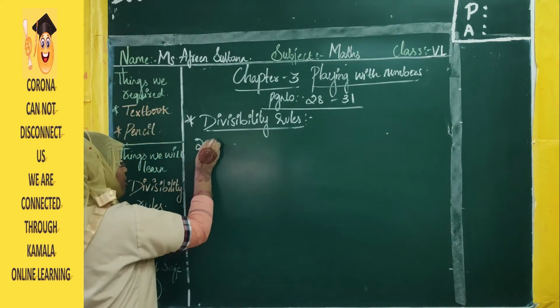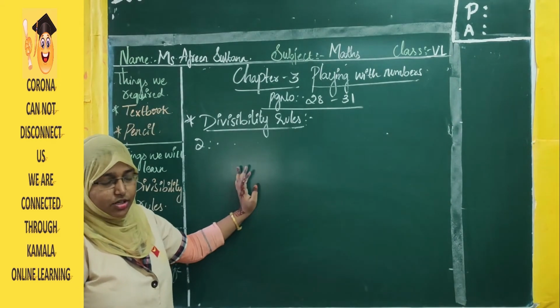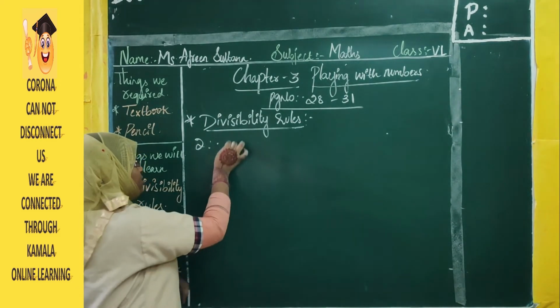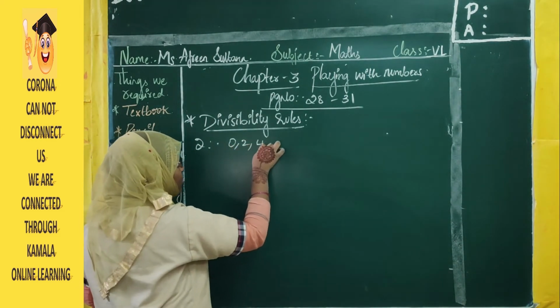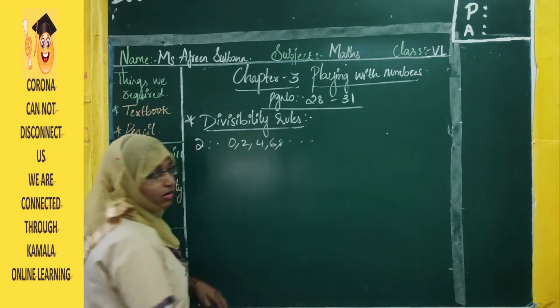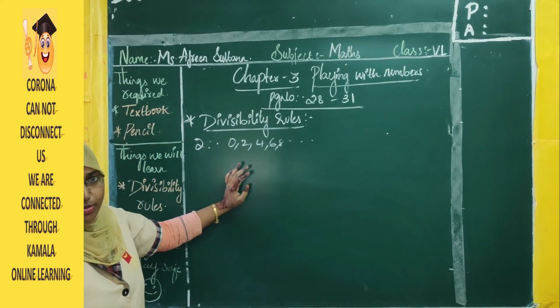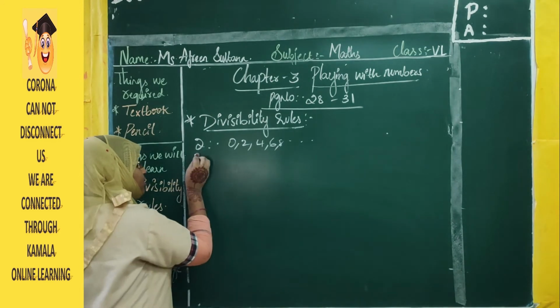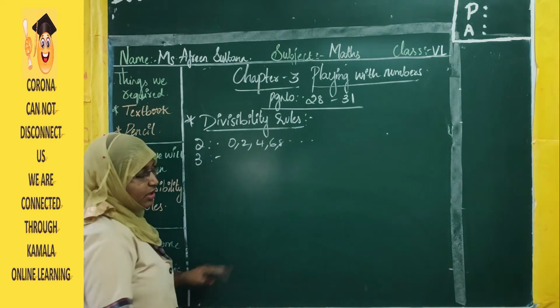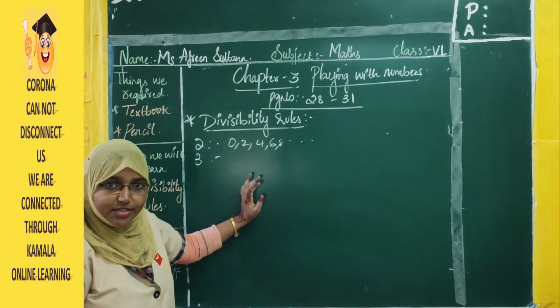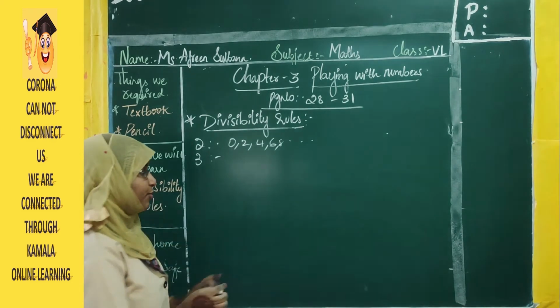Divisibility rule for 2. The digit at ones place should be 0, 2, 4, 6, 8, and so on. Then the given number is divisible by 2. Divisibility rule for 3. The sum of the digits should be divisible by 3, then the whole number is divisible by 3.